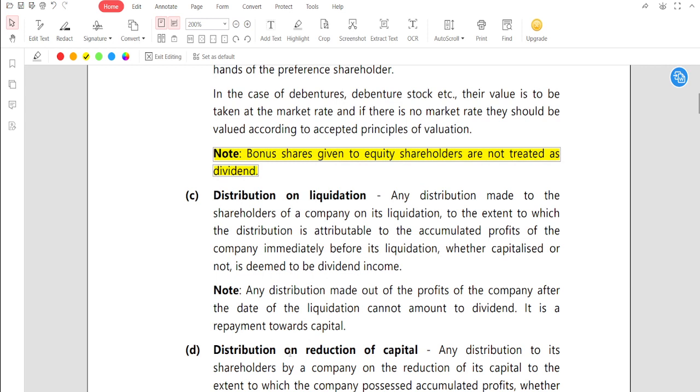So guys, we can remember this in a note. Any distribution made out of the profit of the company after the date of liquidation cannot amount to dividend. It is a repayment towards capital.